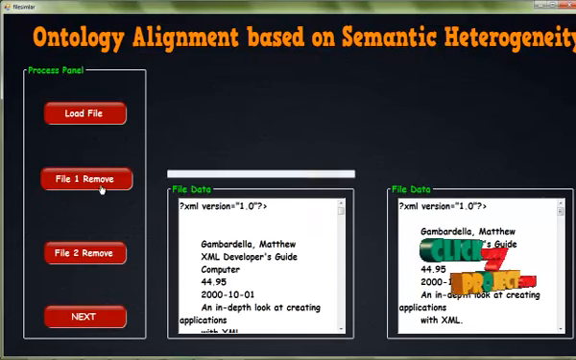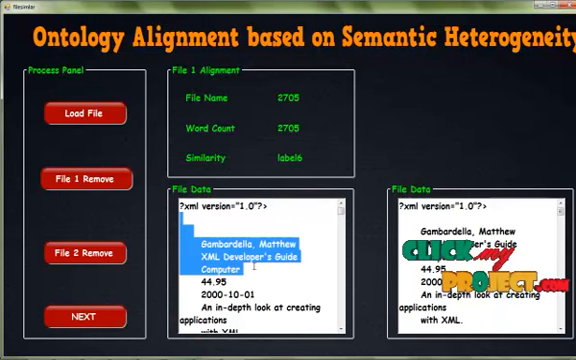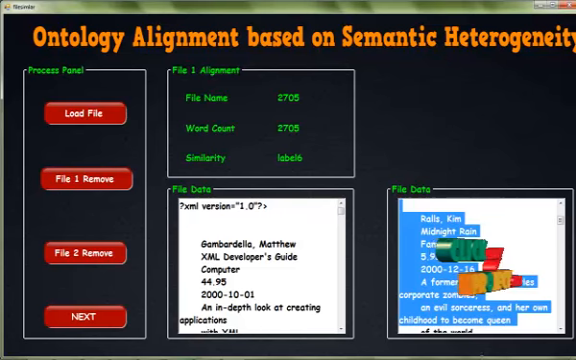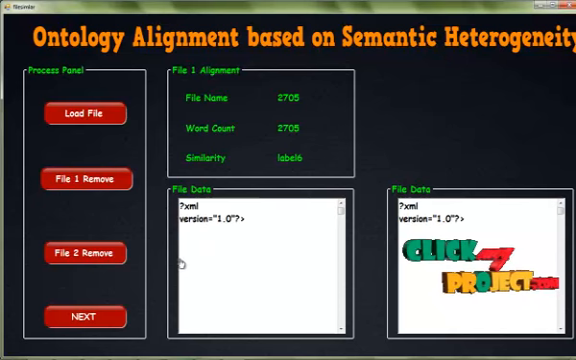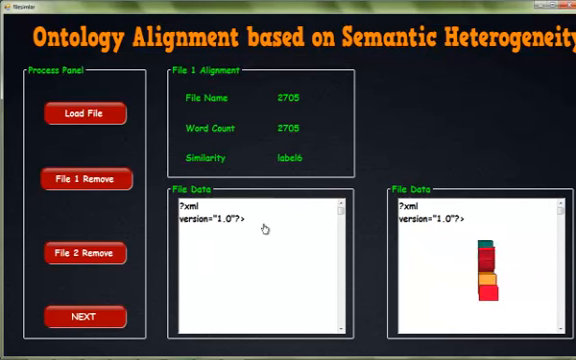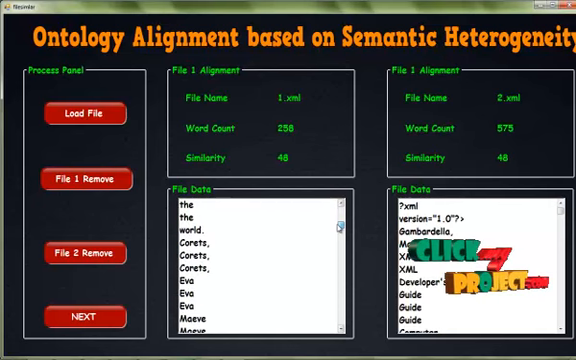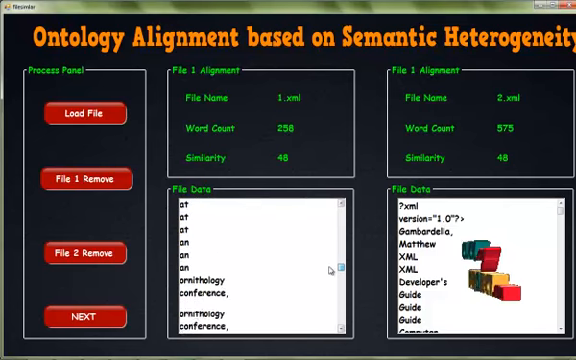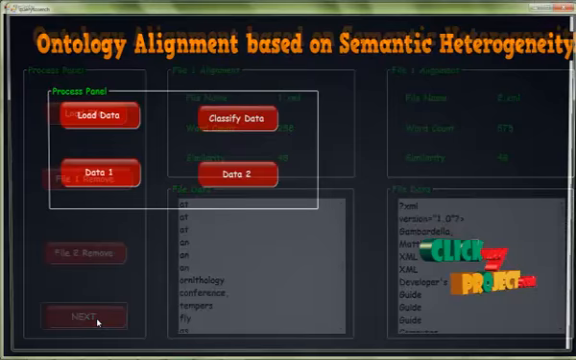Then the file 1 removing process, this is the file 1 removing process for our data. This is file 1 data after removing. Then file 2 removing data, after file 2 removing data, the unwanted data is calculated and removed from our data. Then it is calculating and automatically getting our result, the result after removing the unwanted data from our data set. This is our two types of data file details. Then click the next process.